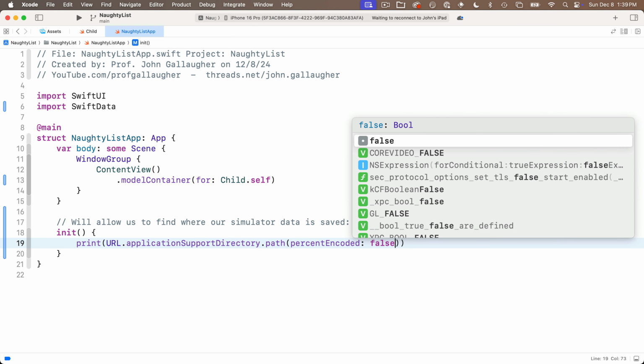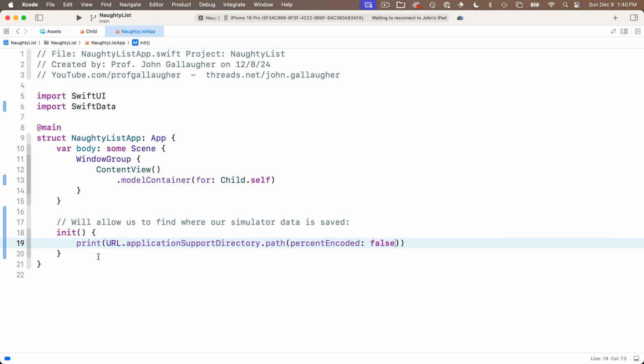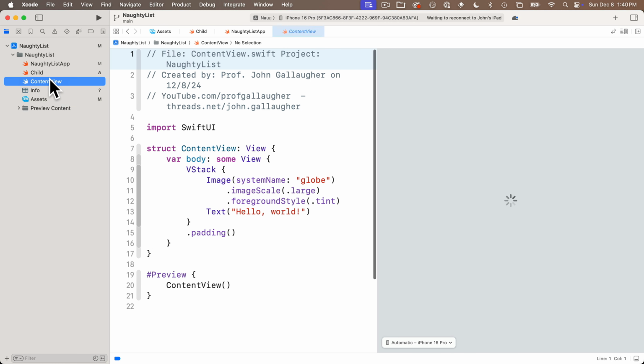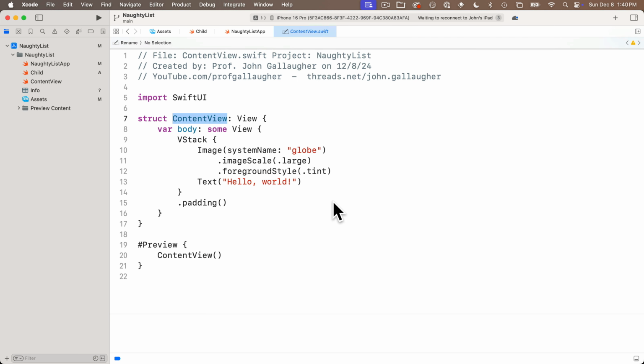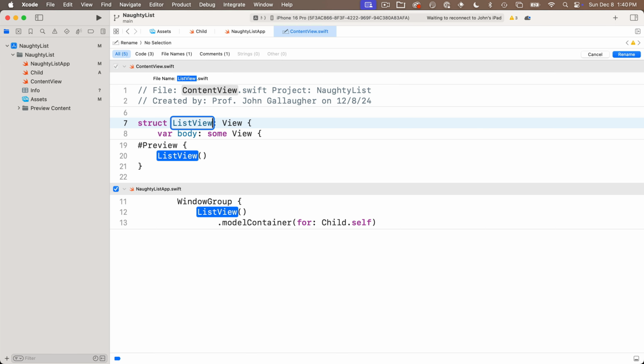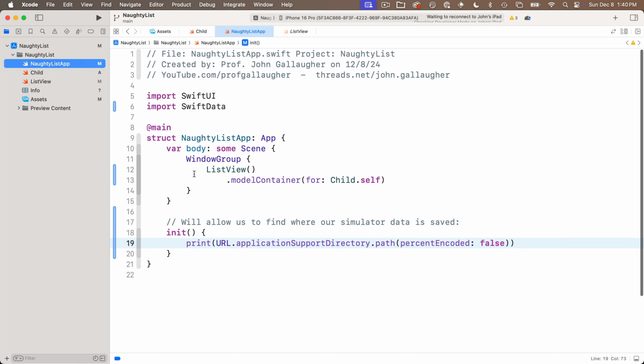Now I also remember question 6 wanted us to change ContentView so that it's ListView. So in ContentView, we'll just right click on ContentView in the struct name, select Refactor, Rename, retype ListView, and we can see that this is changed everywhere, including in our app file.